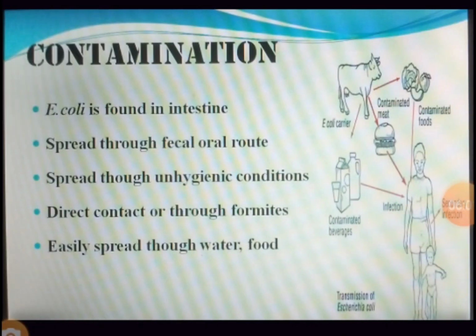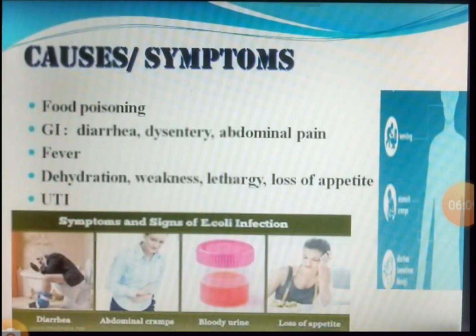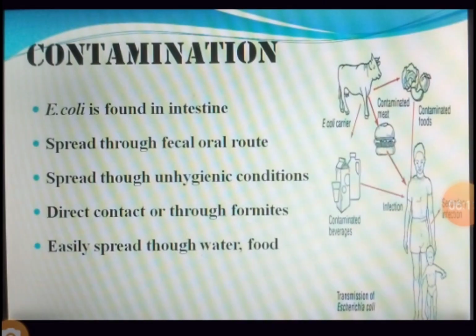Coming to the next concept, how does it spread? How does it get contaminated? As I told you, it is present in the intestine of warm-blooded animals. So it is shed through the fecal matter in animals and also in human beings. So it spreads through the feco-oral route.